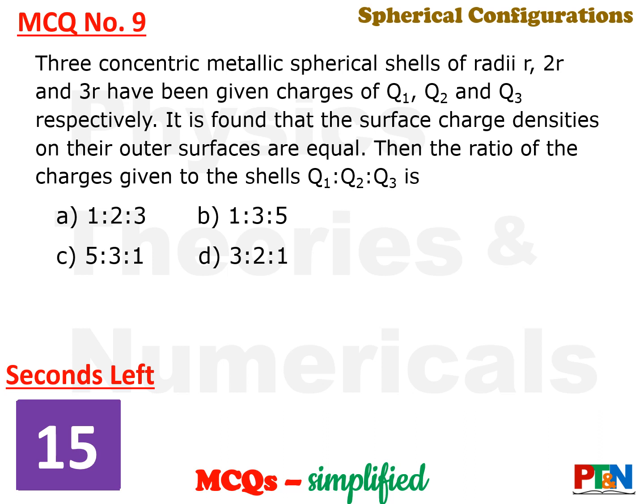Next MCQ. Two very good MCQs are coming up now. The next one. Three concentric metallic spherical shells of radius R, 2R and 3R have been given charges Q1, Q2 and Q3 respectively. It is found that the surface charge densities on their outer surfaces are equal. You need to find out the ratio of Q1, Q2 and Q3. 15 seconds time for you.